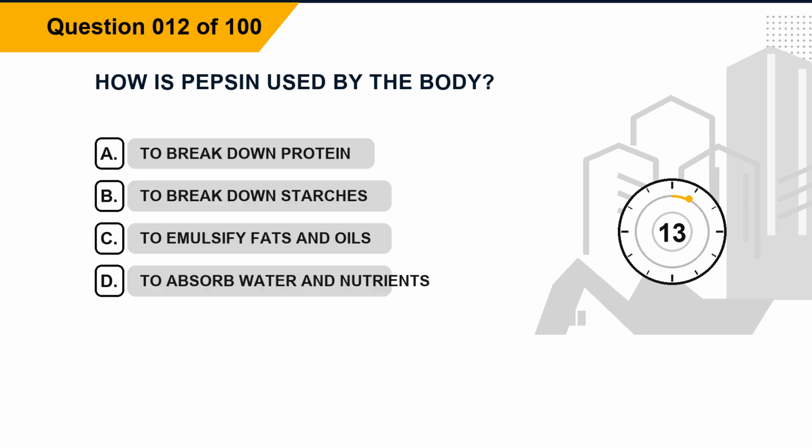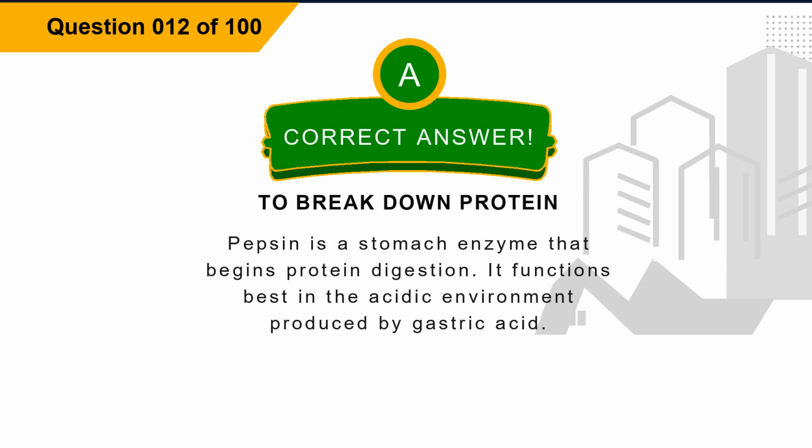Question 12. How is pepsin used by the body? Option A, to break down protein. Option B, to break down starches. Option C, to emulsify fats and oils. Option D, to absorb water and nutrients. The correct answer is option A, to break down protein. Explanation. Pepsin is a stomach enzyme that begins protein digestion. It functions best in the acidic environment produced by gastric acid.